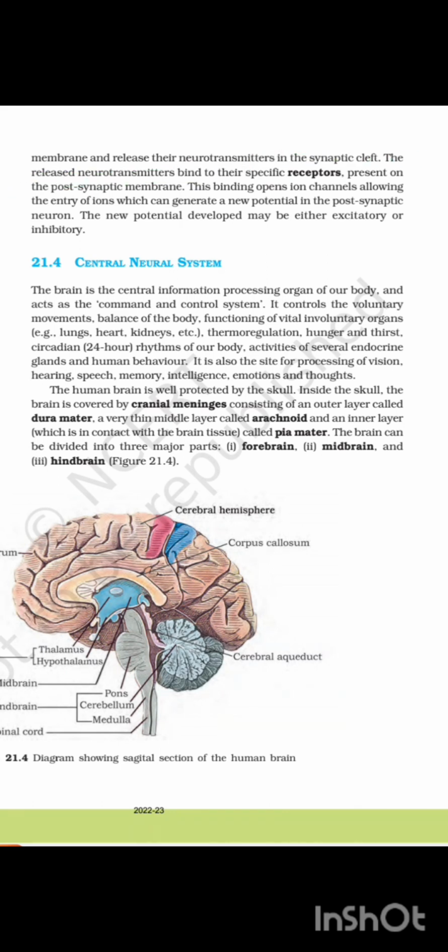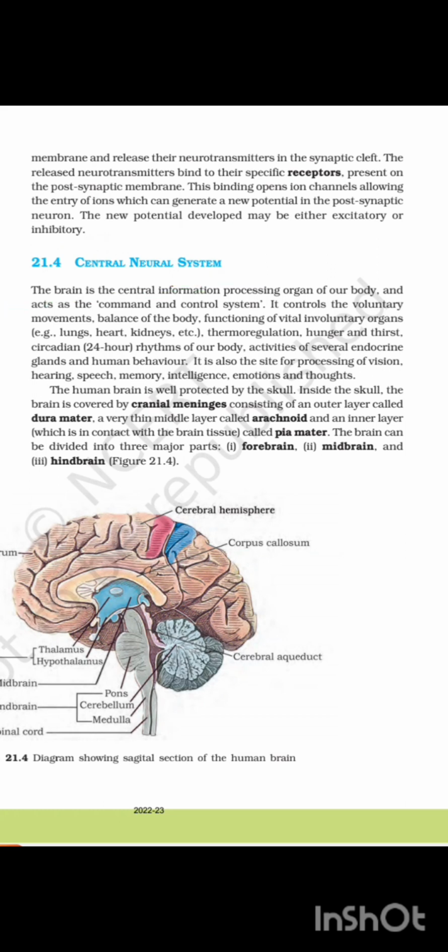Then the released neurotransmitter binds to its specific receptor present on the postsynaptic membrane. This binding opens ion channels, allowing the entry of ions which can generate a new potential in the postsynaptic neuron. The new potential developed may be either excitatory or inhibitory. 21.4 Central Neural System.